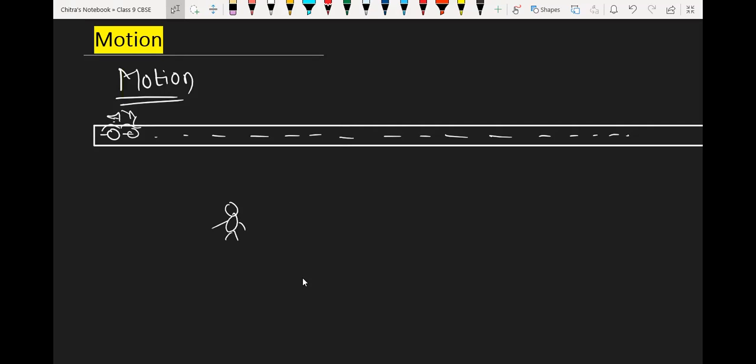So when that bicycle starts moving, first its position is P1. After time t, it takes time, so I have to write time here. After time t, the position of that scooter changes from here to here, so it will be position 2, and after again certain time it reaches position 3, P3.